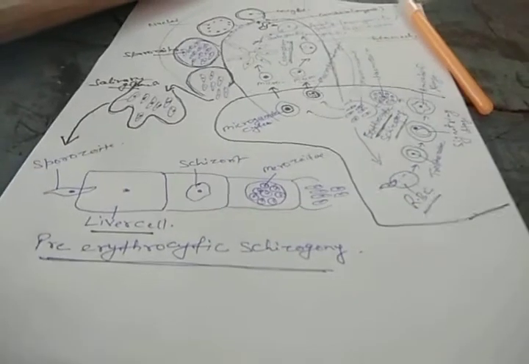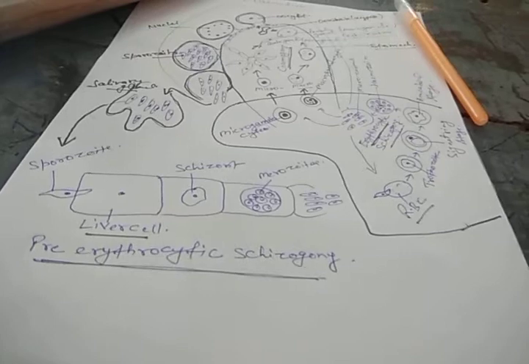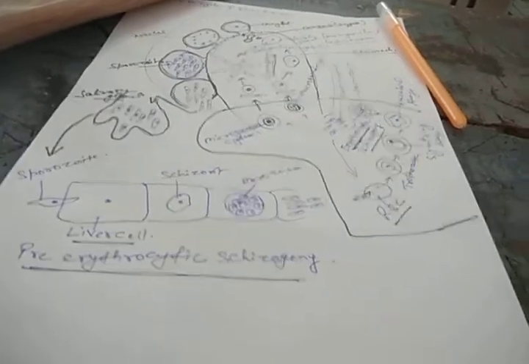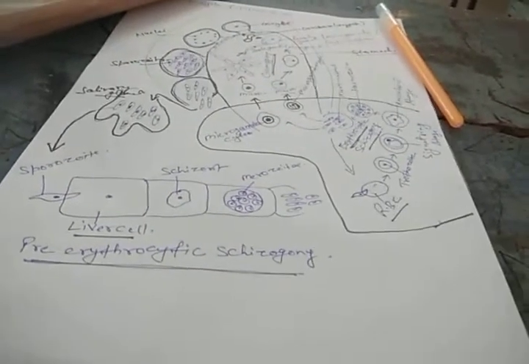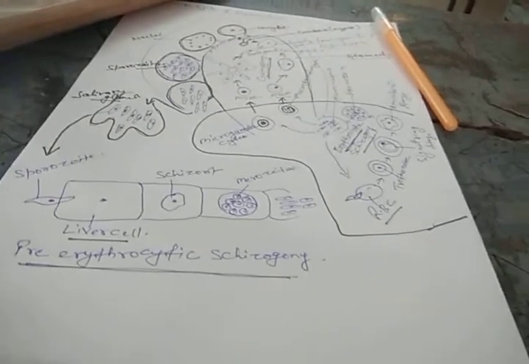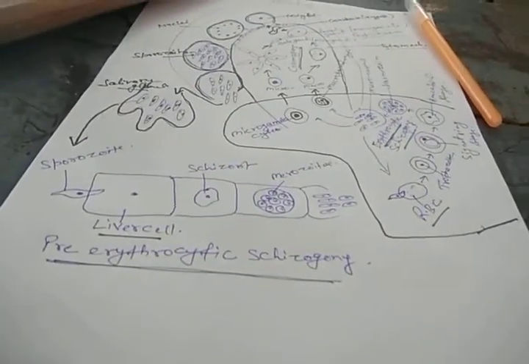Now we will talk only about the pre-erythrocytic. Erythrocytic means the life cycle in the blood. Erythrocytes are the blood, the RBC. So before the blood, before the RBC, the cycle occurs in the liver cells. So that's why it is called the pre-erythrocytic schizogony.